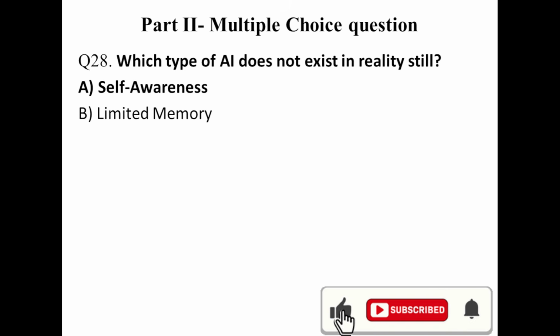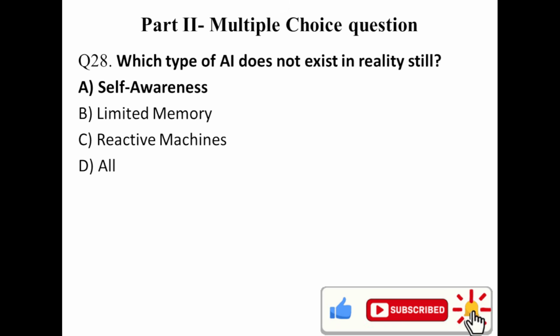Self-awareness, limited memory, reactive machine, the answer is self-awareness. It is super intelligent. They will have their own consciousness, sentiment, and self-awareness, or thinking smarter than human beings, you can say. That's what you call self-awareness.